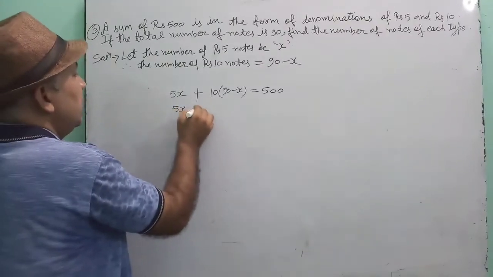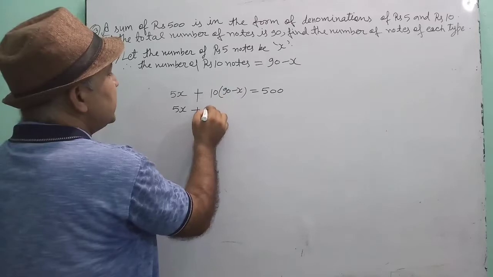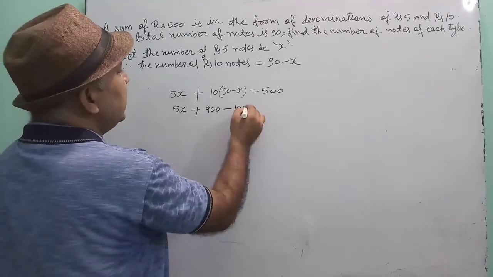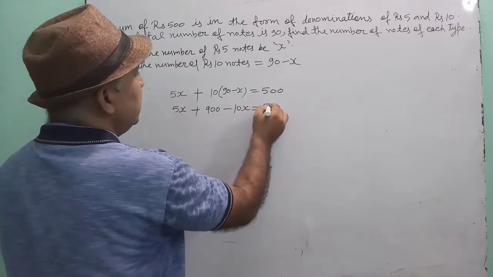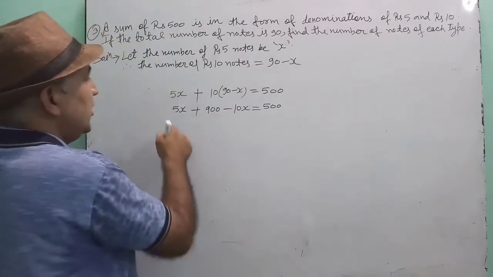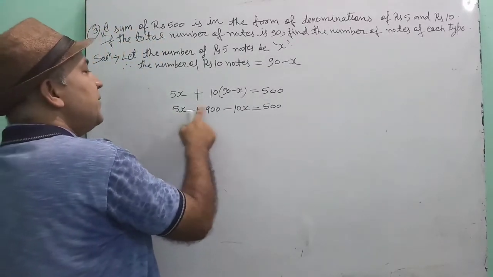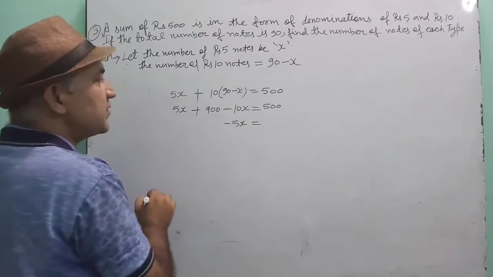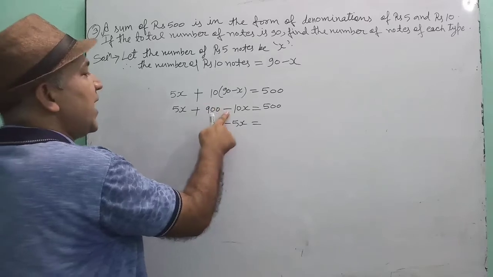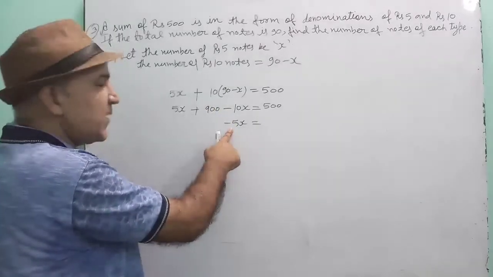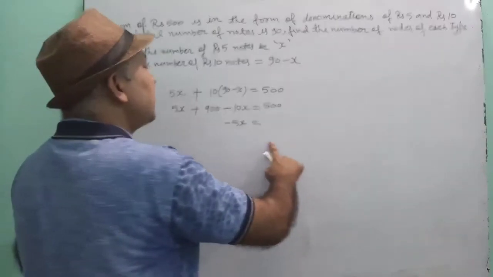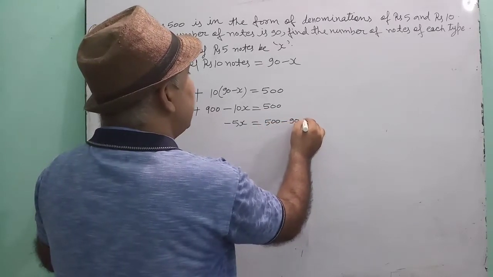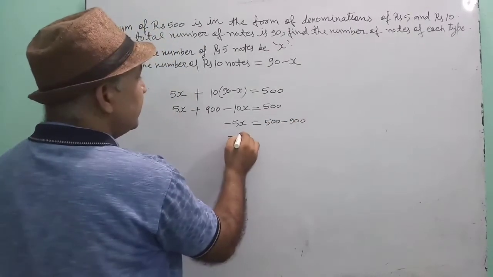See here. 5x plus 10 into 90, that is 900, minus 10 into x, 10x, is equal to 500. You can see that 5x minus 10x will be minus 5x. When plus 900 goes to this side, it becomes 500 minus 900.